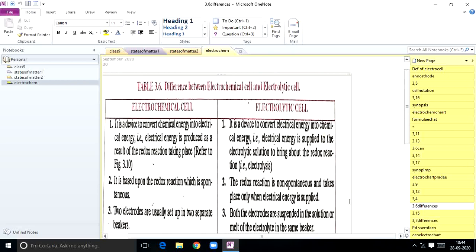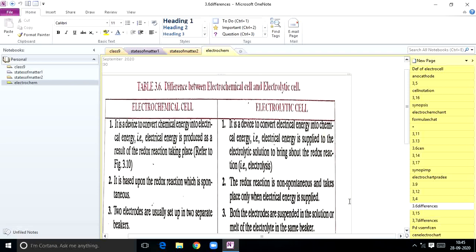this tabular form. You already know about the electrolytic cell. I already said before, electrochemistry is divided into three parts. Already two parts are completed. The last part is the electrochemical cell part. So here are the differences between an electrochemical cell and an electrolytic cell. An electrochemical cell is a device to convert chemical energy into electrical energy. That is, electrical energy is produced as a result of the redox reaction.